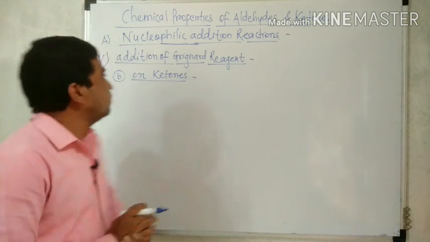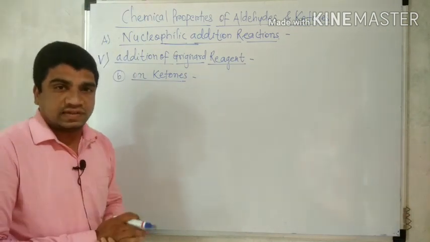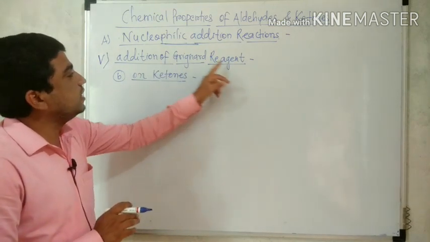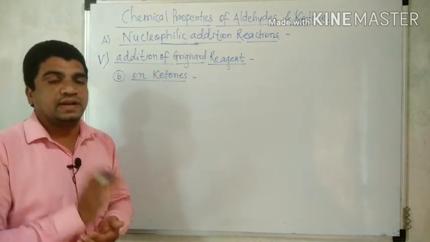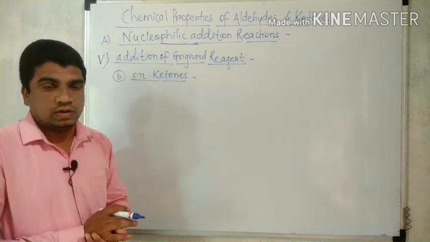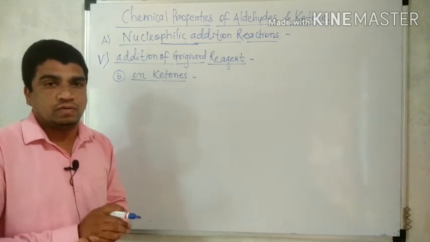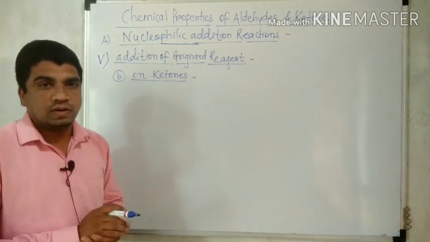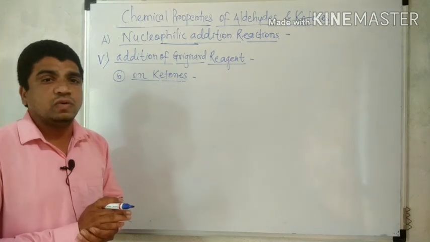Now after the addition of the Grignard reagent to aldehyde, we are going to discuss the second reaction, that is the addition of the Grignard reagent on ketone. Last time we discussed the addition of Grignard reagent to aldehyde, which gives alcohol. Only formaldehyde gives ethyl alcohol, that is a primary alcohol. Acetaldehyde and other aldehydes give secondary alcohol. But now we are going to discuss the addition of the Grignard reagent to ketone.